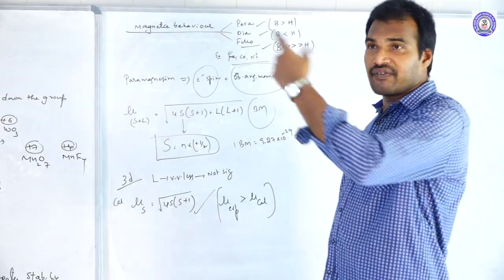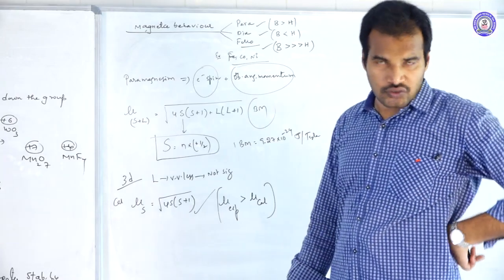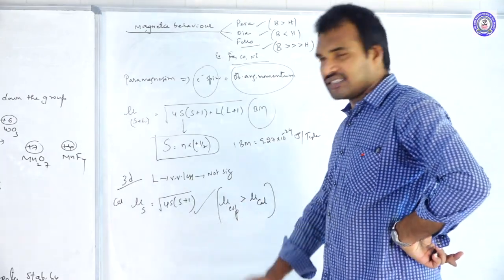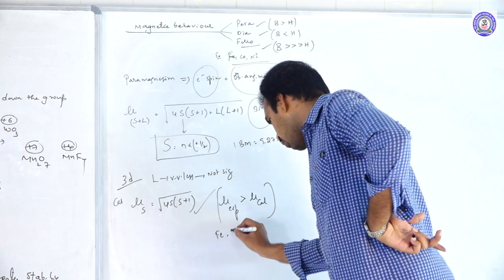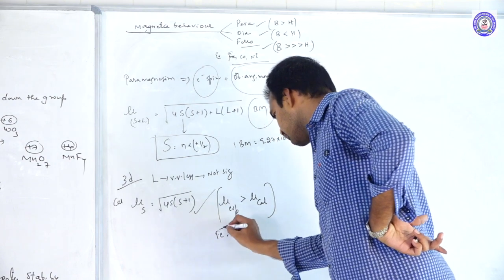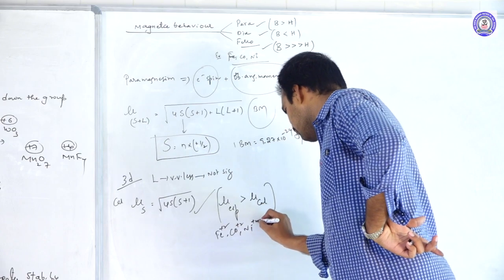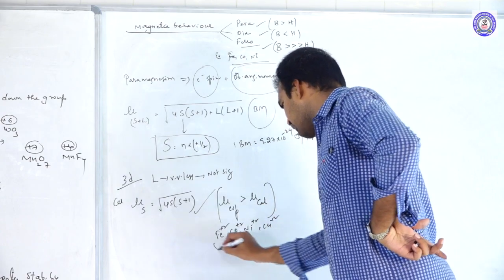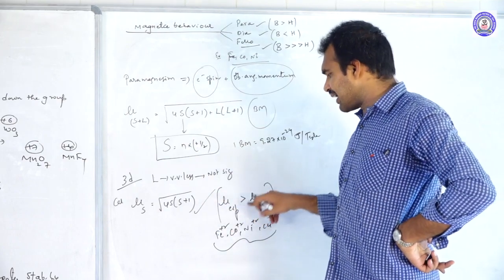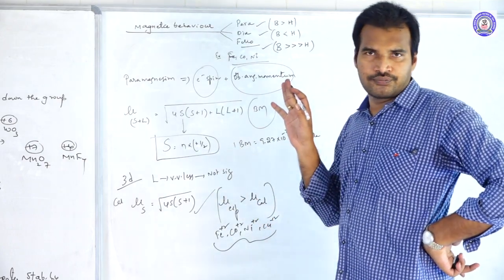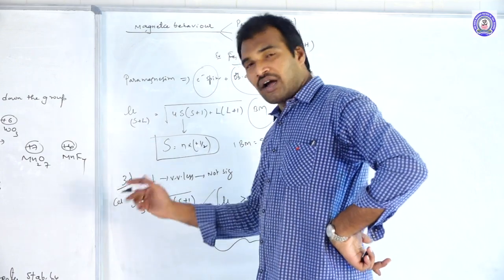Because of neglecting the L value, even in case of higher metal ions also. Okay, what happened? This difference is coming. What are those? Iron, cobalt, nickel, copper. For these metal ions, the experimental mu value is greater than the calculated mu value. Okay, so this is about the mu.